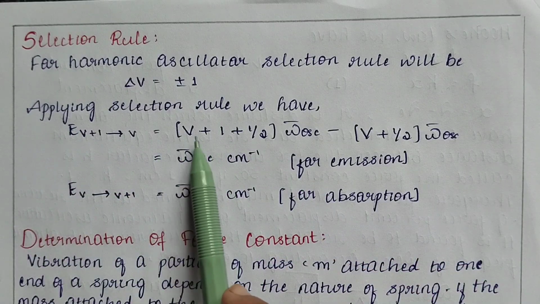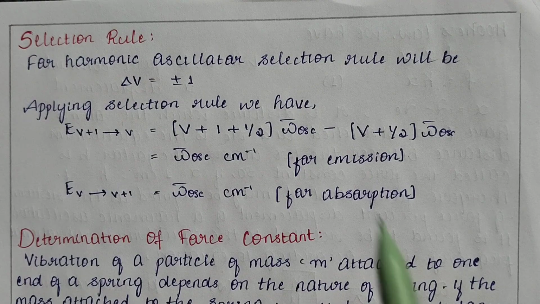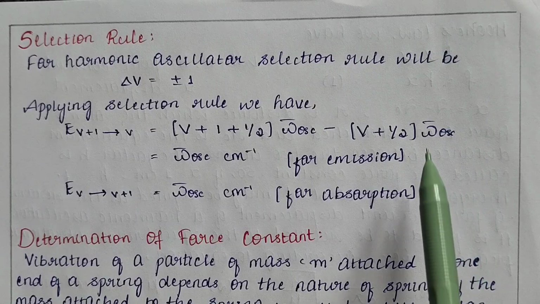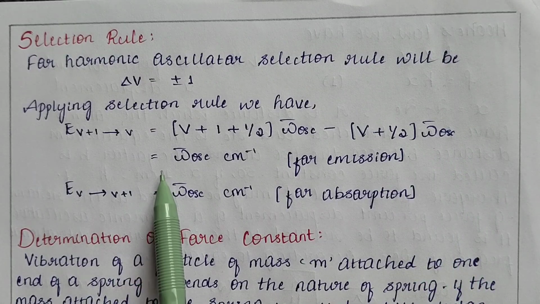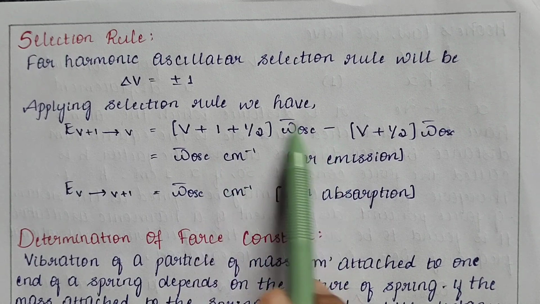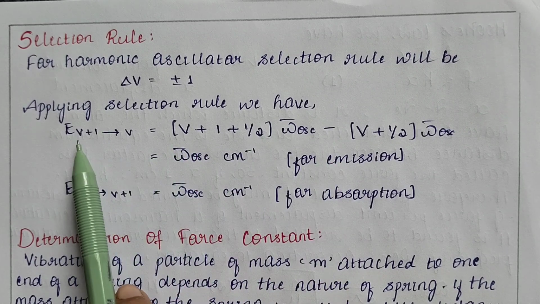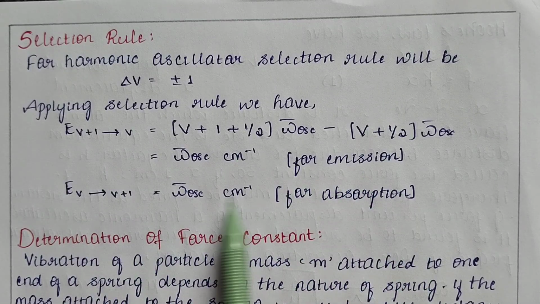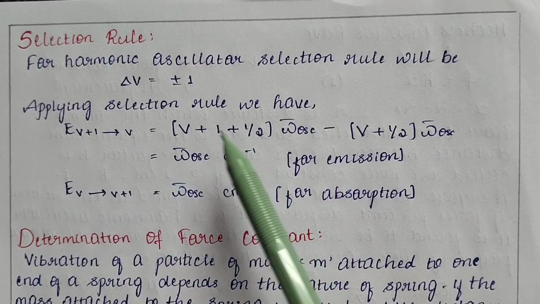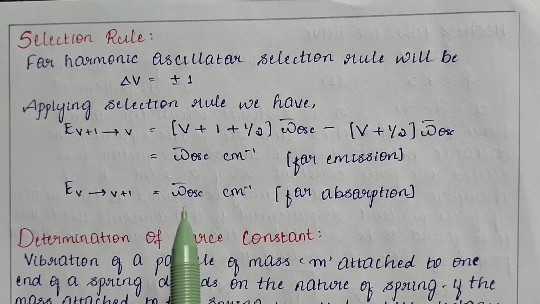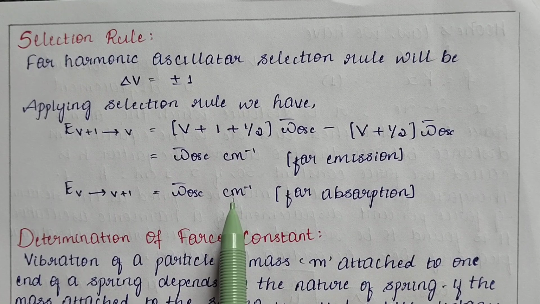Then the value is V plus 1 by 2 omega dash oscillation minus V plus 1 by 2 omega dash oscillation, which gives us the value of omega dash oscillation in terms of centimeter inverse. This de-promotion of electrons from a higher energy level to a lower energy level is simply called emission. In the similar case, if excitation of electrons takes place, that is, from a lower energy level to a higher energy level, the value will remain the same, that is, omega dash oscillation expressed in terms of centimeter inverse.